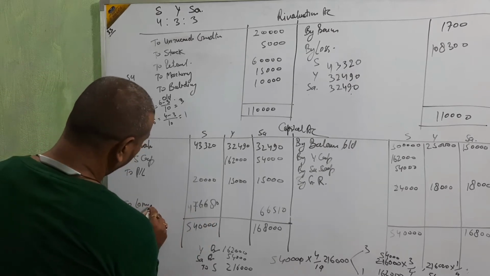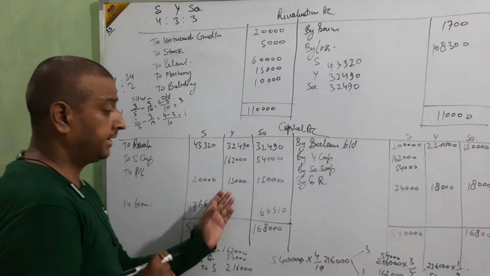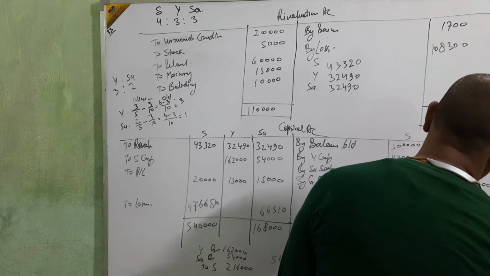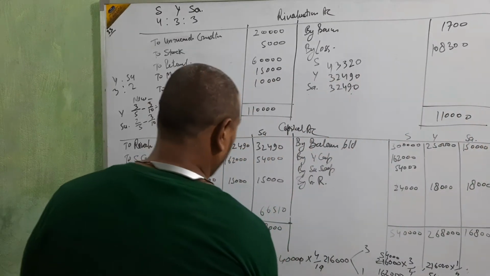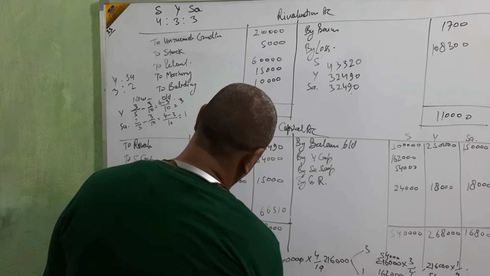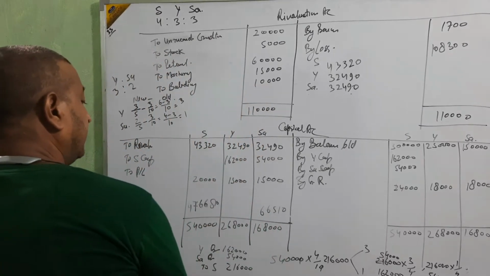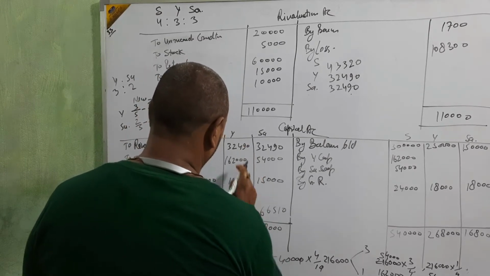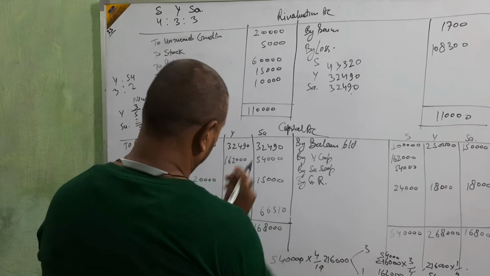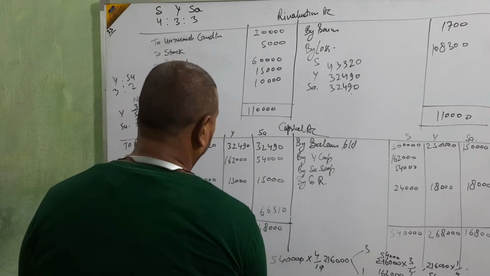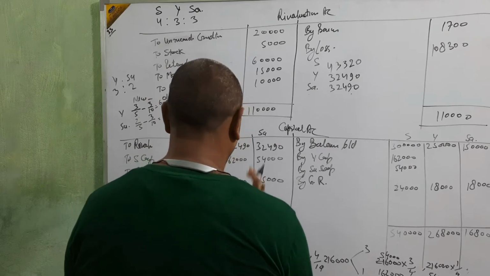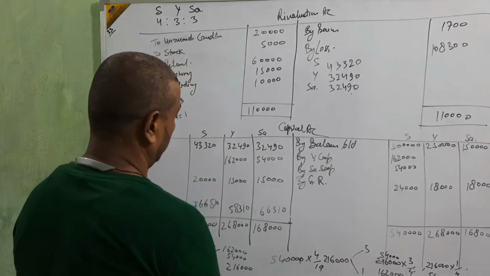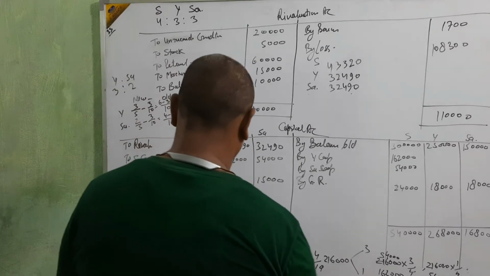Okay, take the balance of this also. 2 lakh 68,000. 2 lakh 68,000. Take the difference. Okay, beta. The difference comes to 112.